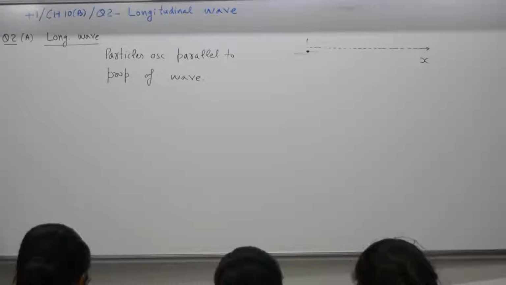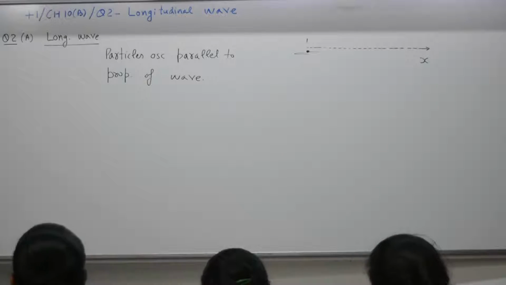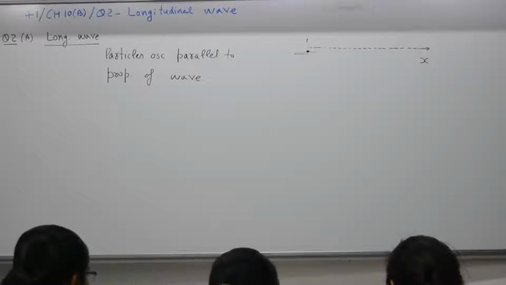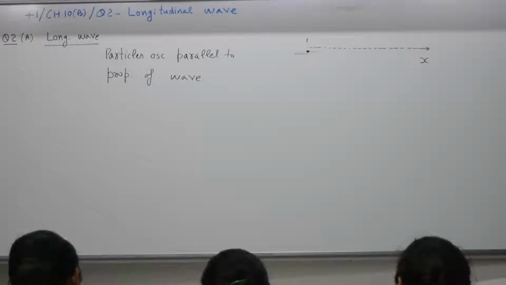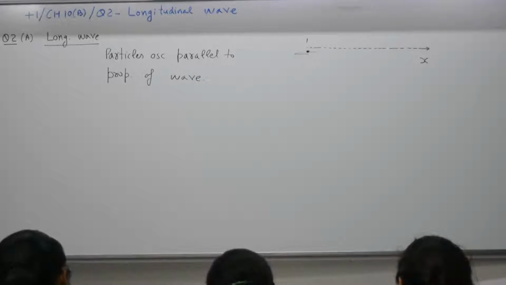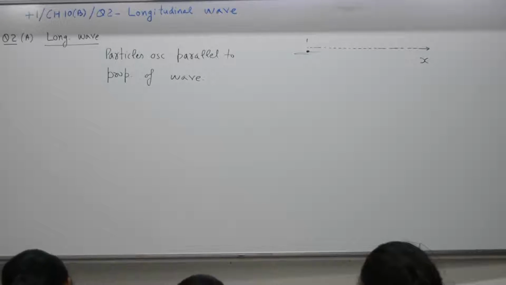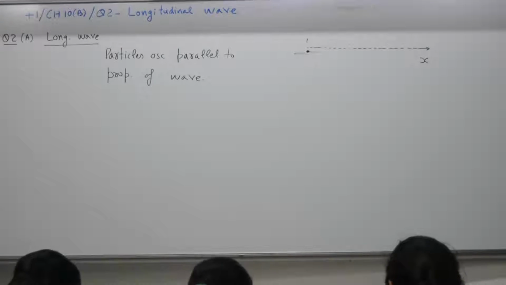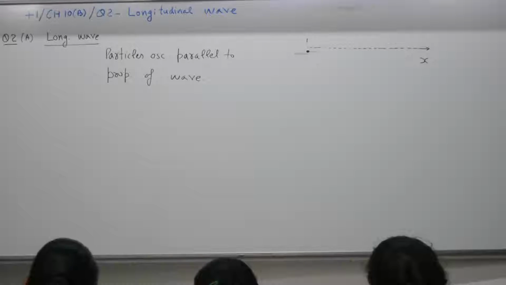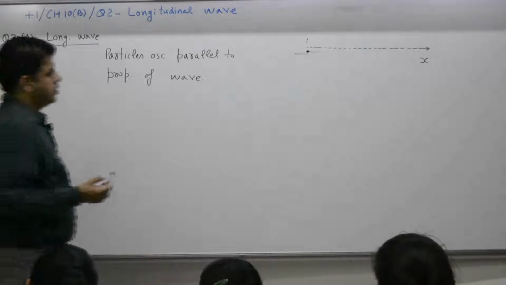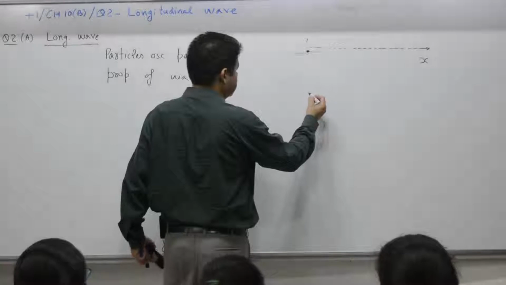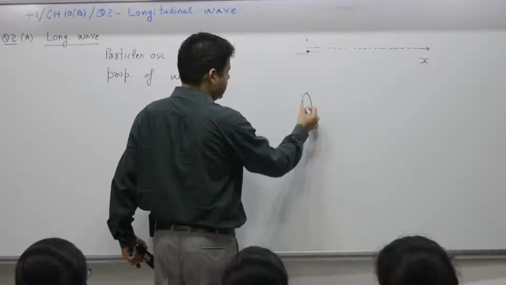What is a longitudinal wave? Longitudinal wave motion is that wave motion in which individual particles of the medium execute SHM about their mean position along the same direction along which the wave is propagated. So, the wave propagates along the x-axis, and particles also execute simple harmonic motion along the x-axis. Sound is one of the examples.